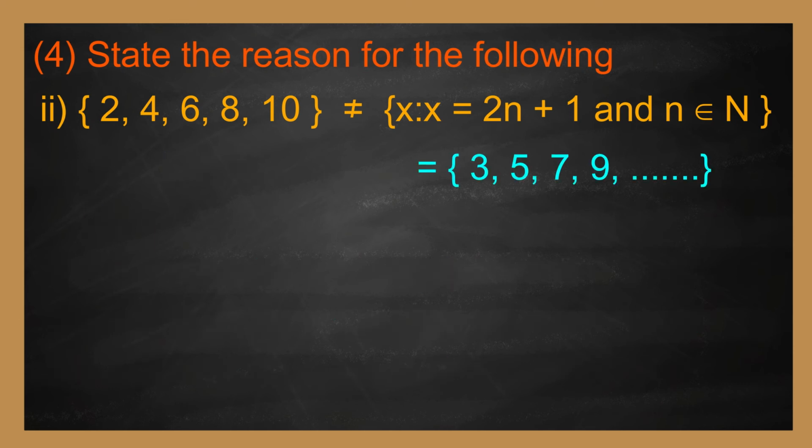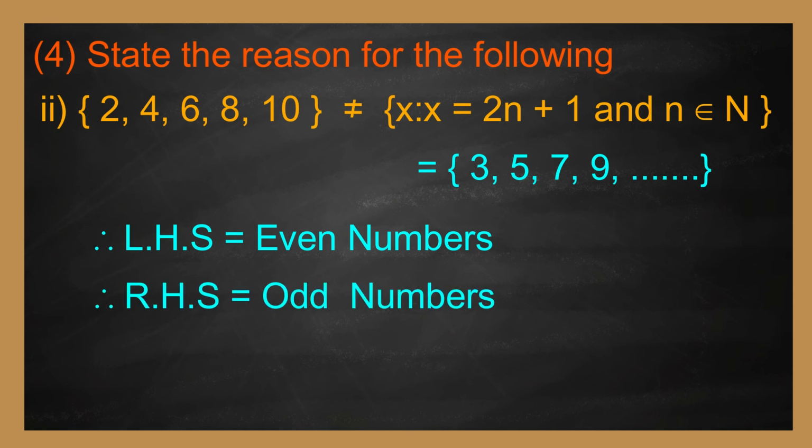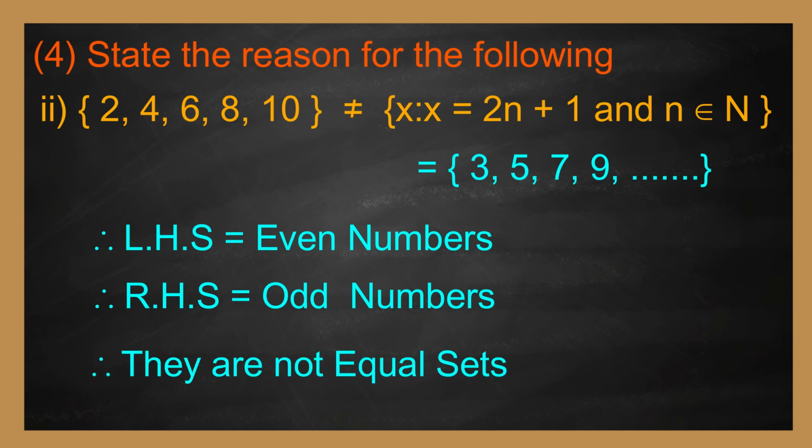Therefore, the set of x such that x equals 2n + 1 is {3, 5, 7, etc.}. Therefore, the elements on the left hand side are even and the elements on the right hand side are odd. Therefore, they are not equal sets.